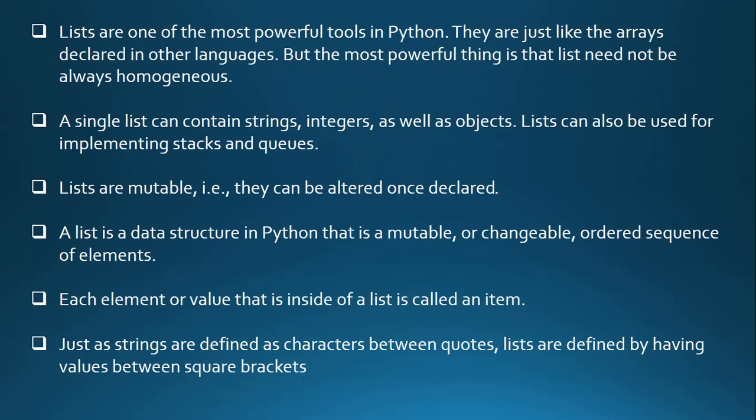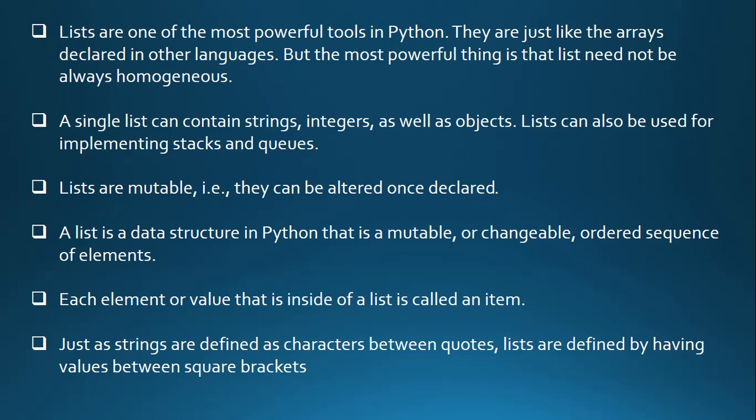Lists are one of the most powerful tools in Python. They are just like the arrays declared in other programming languages. But the most powerful thing is that lists need not always be homogeneous. So you can have any type of data or object or custom object type of data inside a list. You can even duplicate items inside the list. A single list can contain a string, integer as well as objects.